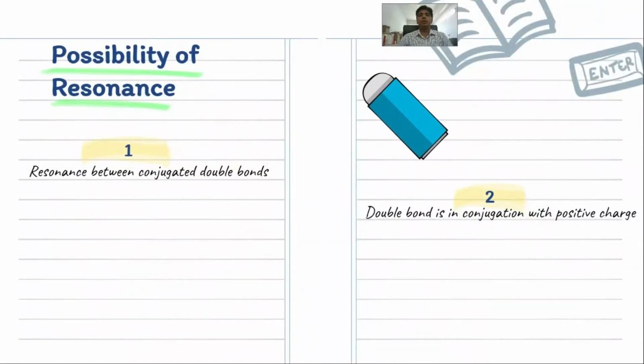Let us see what the possibilities of resonance are. The first possibility is when conjugated double bonds are present. That means double bond, single bond, double bond, alternate double bonds we can say. If there is a conjugated double bond, there is an equal possibility of resonance, as you can see in this structure.